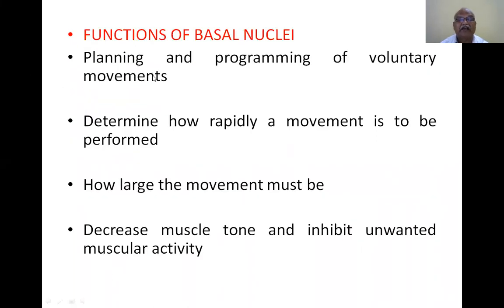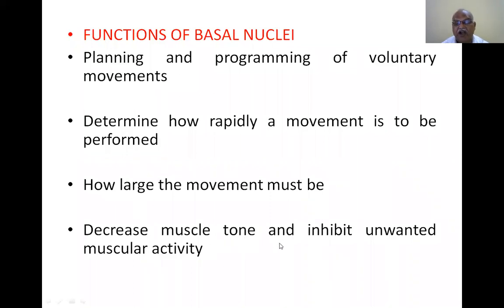Functions of basal nuclei. Already I told you in the first part, the ganglia are outside the central nervous system, but it has become a practice to call them basal ganglia. So basal nuclei is the correct term. Functions: planning and programming of voluntary movements; determining how rapidly a movement is to be performed, so it is decided by the brain how rapidly a voluntary movement has to be done; and how large the movement must be, that is, how much extent the movement has to be given.